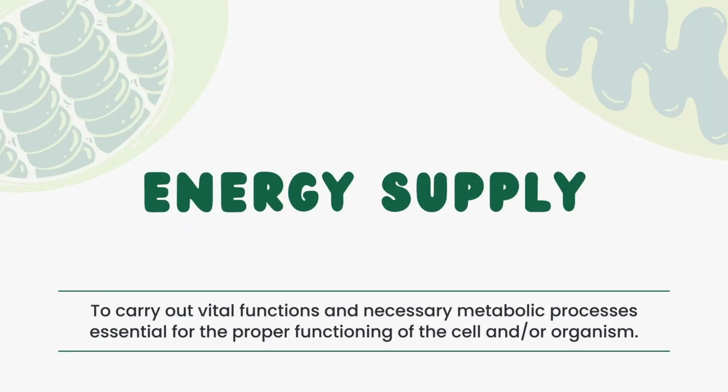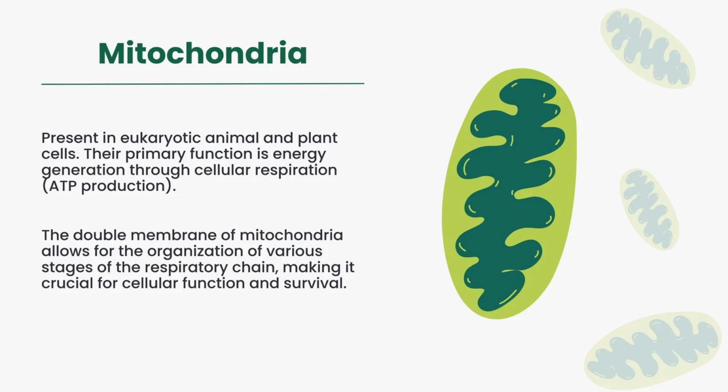Energy supply. To carry out vital functions and necessary metabolic processes essential for the proper functioning of cells and organs. Mitochondria, present in eukaryotic animal and plant cells. Their primary function is energy generation through cellular respiration, ATP production. The double membrane of mitochondria allows for the organization of various stages of the respiratory chain, making it crucial for cellular function and survival.